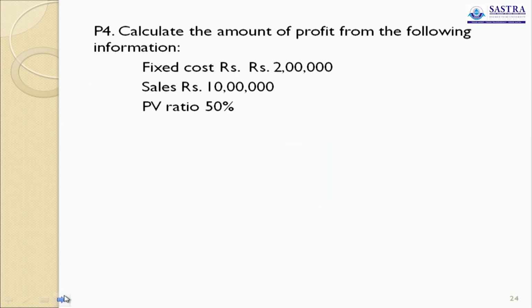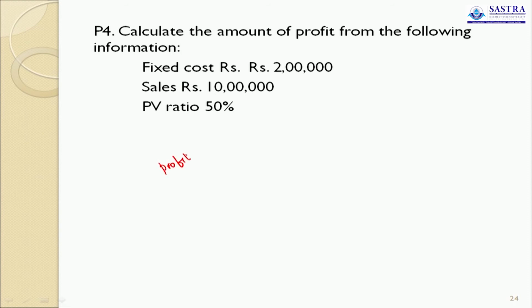Now go to problem 4. Calculate the amount of profit from the following information. Fixed cost 2 lakh, sales rupees 10 lakh, PV ratio 50%. They ask you to find out the profit. What is profit?